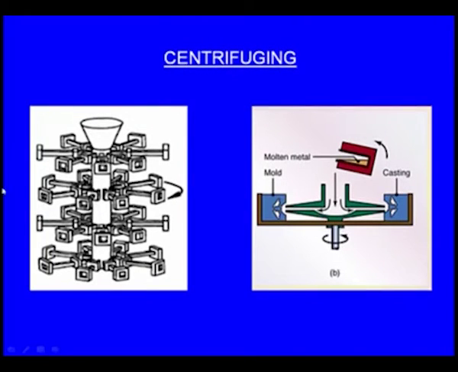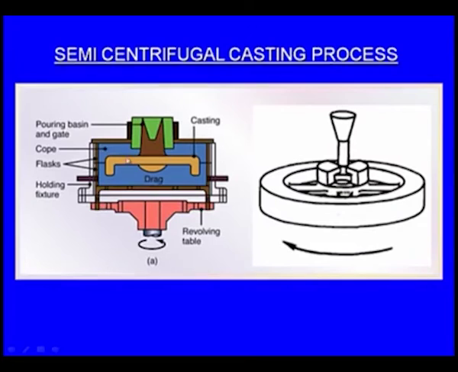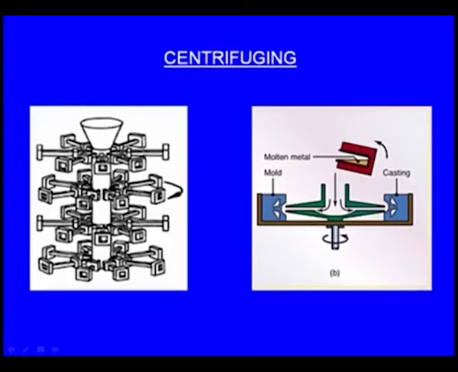But now what is happening is, this is the central tree or the central sprue, and all these castings or all these molds are connected to the central sprue, and the system rotates. As it is rotating, once we pour the molten metal, because of the centrifugal force, even if there is a small feature, a fine feature, molten metal will be flowing into those fine and small features. So that's the benefit of the centrifuging. So there is a difference between the centrifuging and semi-centrifugal casting, right? Here we make one casting, whereas we make so many castings here. That is the centrifuging.